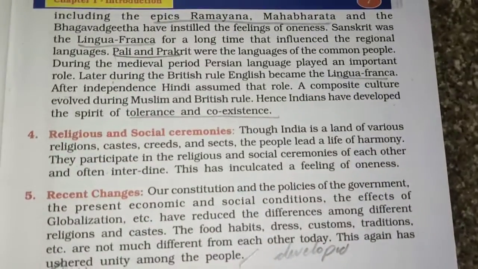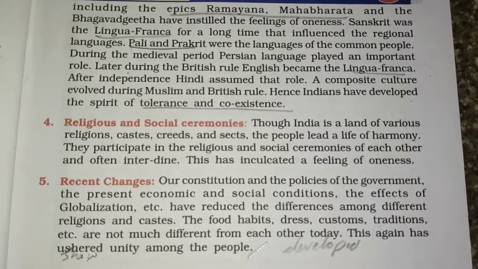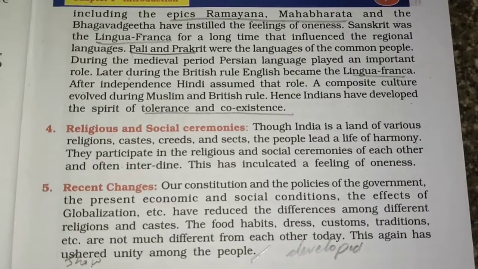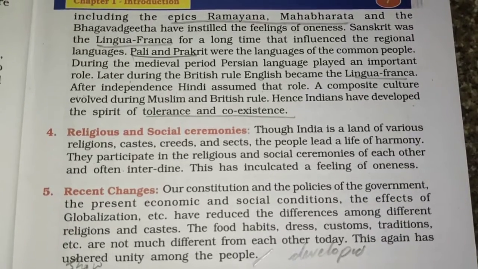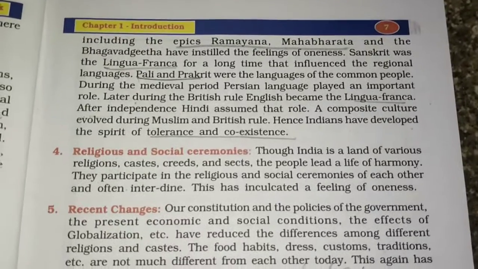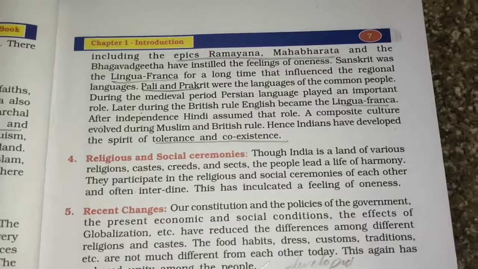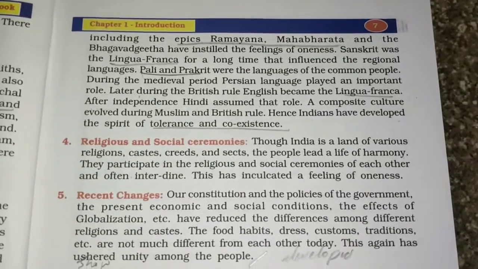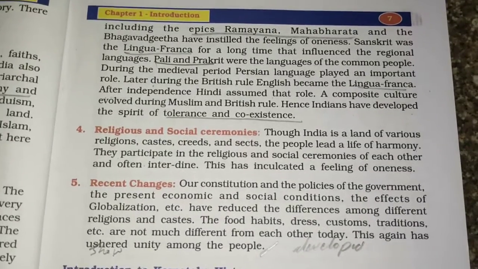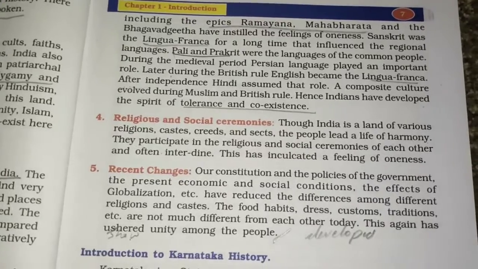Next is religion, social ceremonies. Though India is a land of various religions, castes, creeds, and sects, the people led a life of harmony. They participate in the religious and social ceremonies of each other, and often intertwine, instilling a feeling of oneness. So religion and social ceremonies means we have different kinds of social ceremonies. Hindus have different kinds of ceremonies, Muslims different, and Christians different. But we made sure that we go there, we participate, we be one with them. So we didn't see the differences because then only we'll have the feeling of oneness.